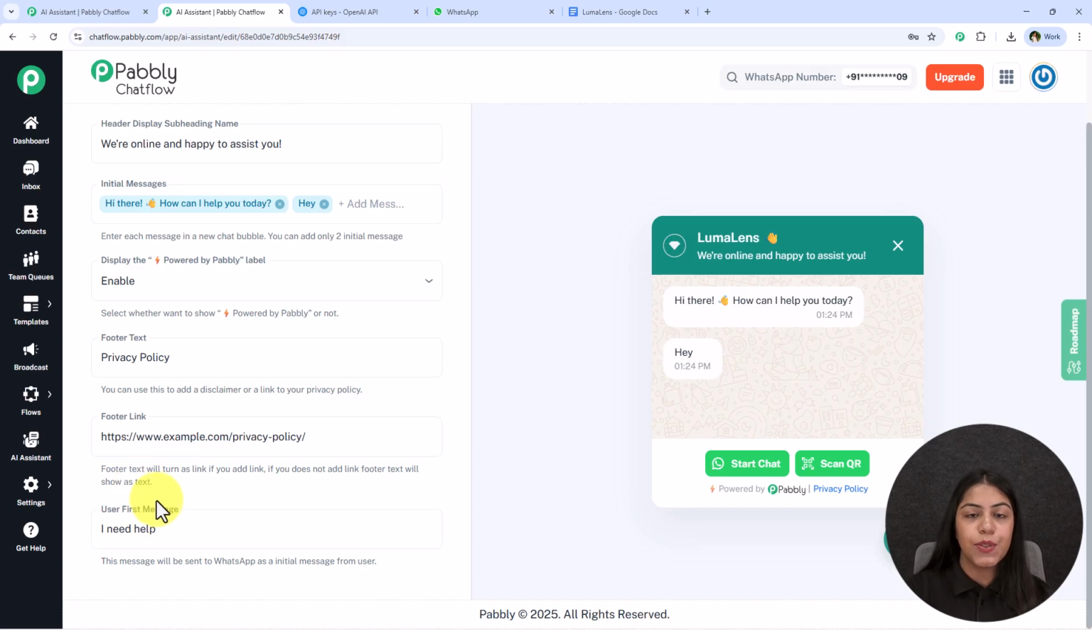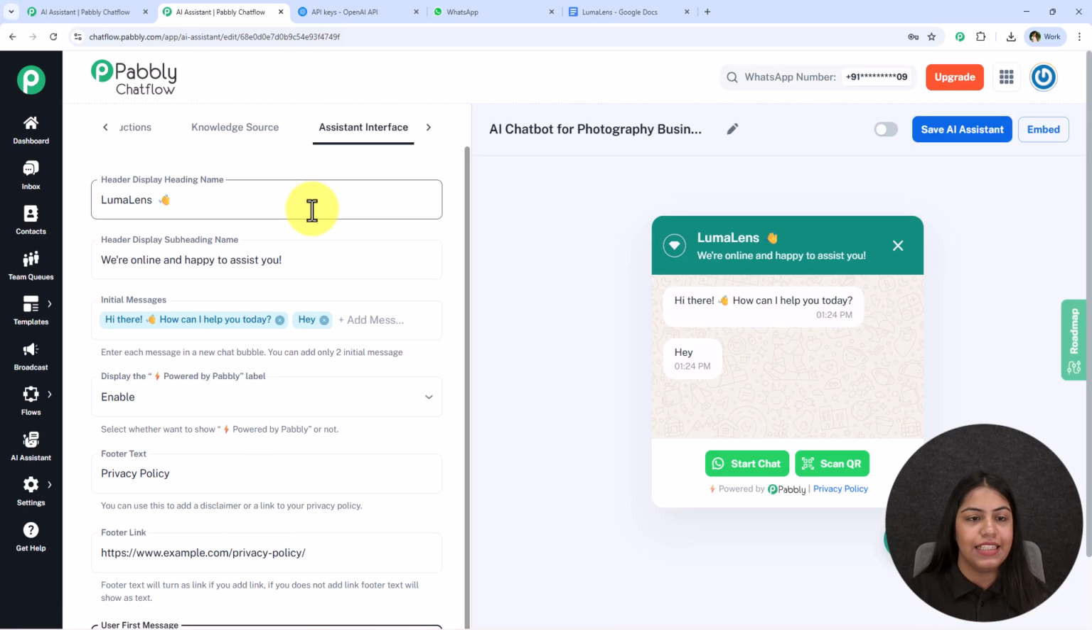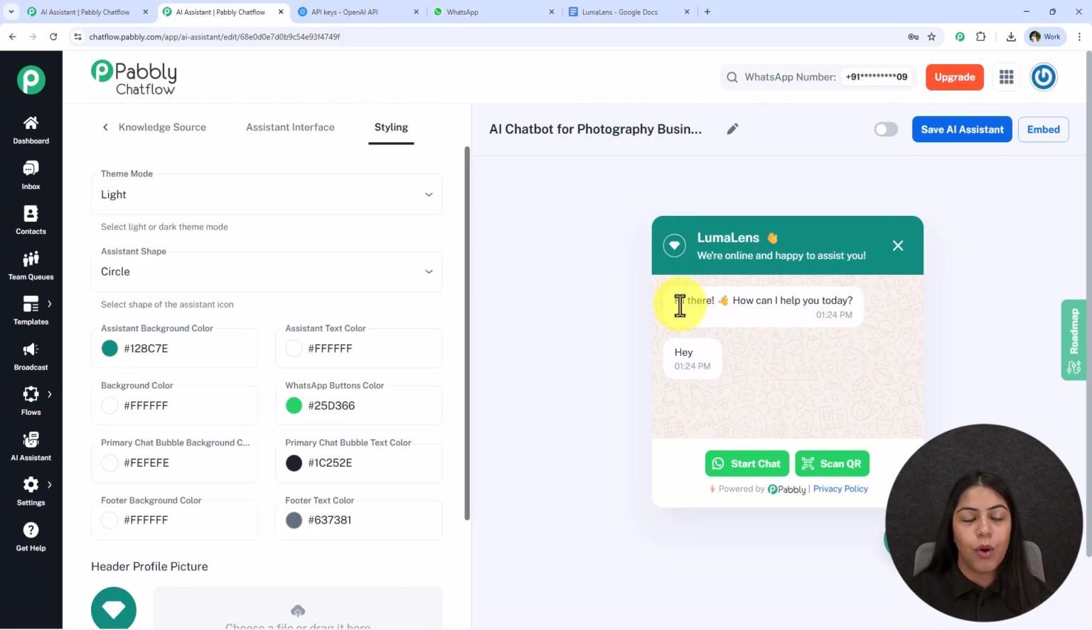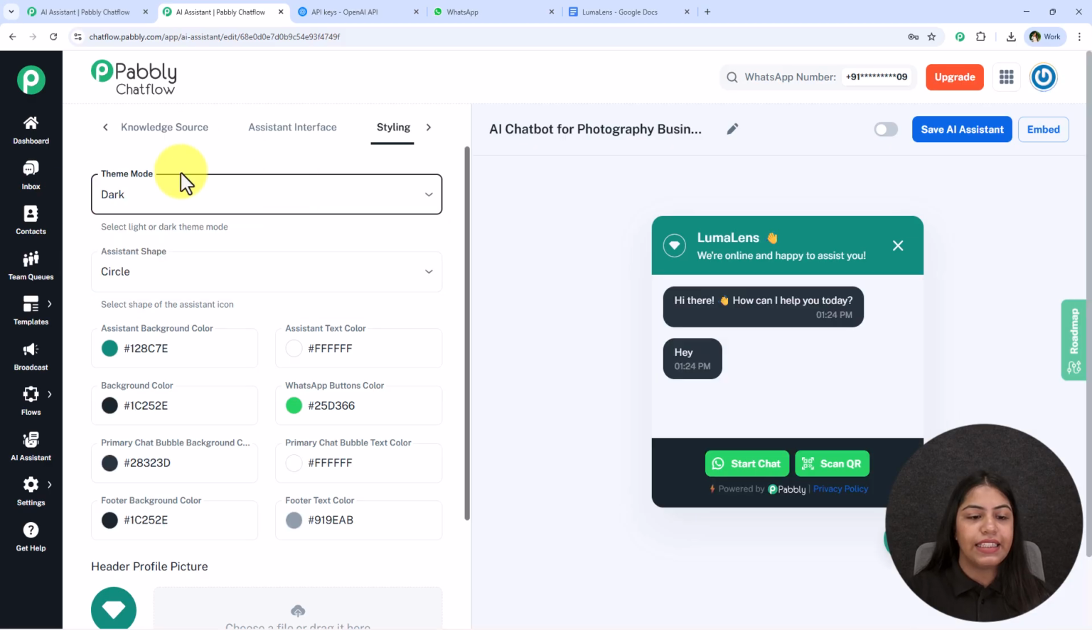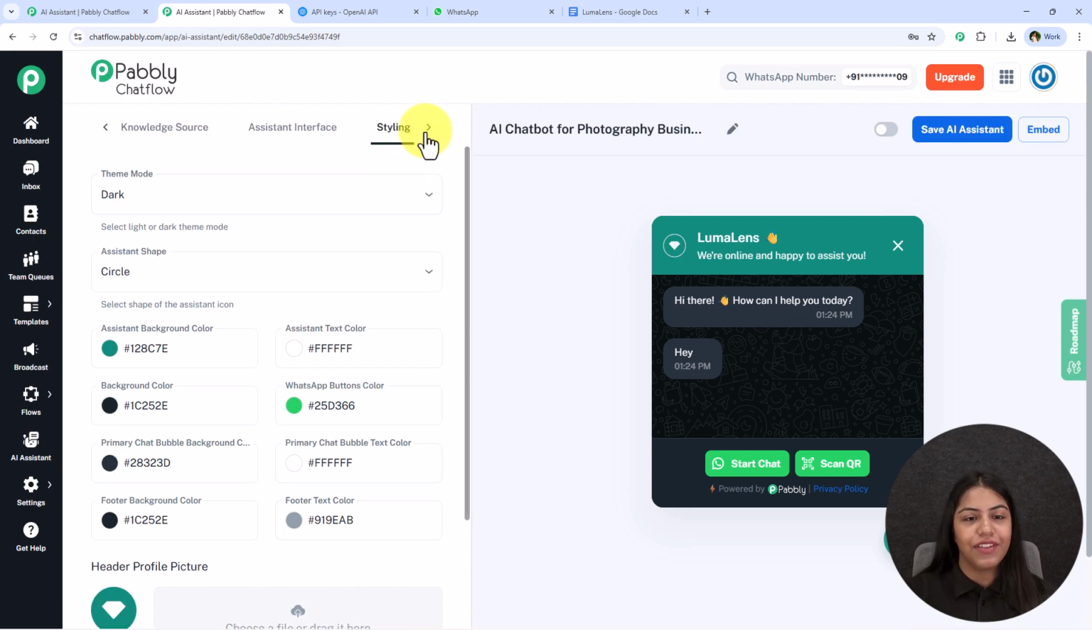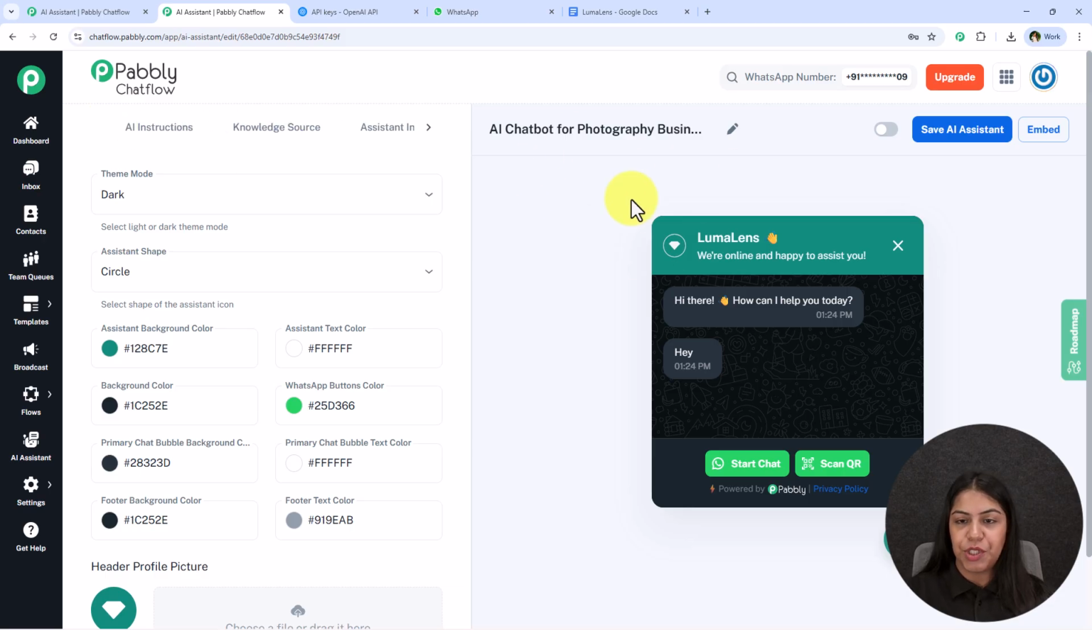The next is this user first message. So this message will be sent on WhatsApp as the initial message from the user. So I'm going to keep it as hey, you can keep it as anything else too. It totally depends upon you. The next is this styling. You can style your WhatsApp AI chatbot. You can set the theme, you can change the text colors and much more. It totally depends upon you how you wish this chatbot to look. Alright, now with this we have completed this AI chatbot for a photography business.